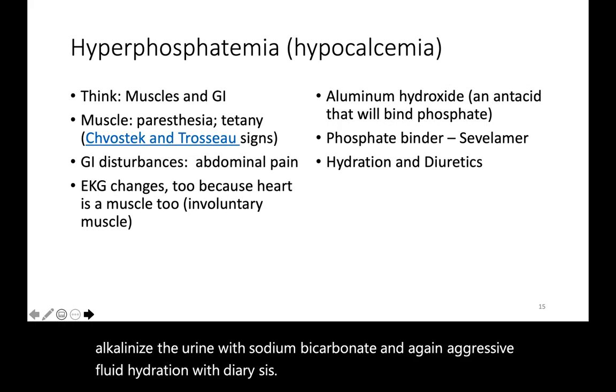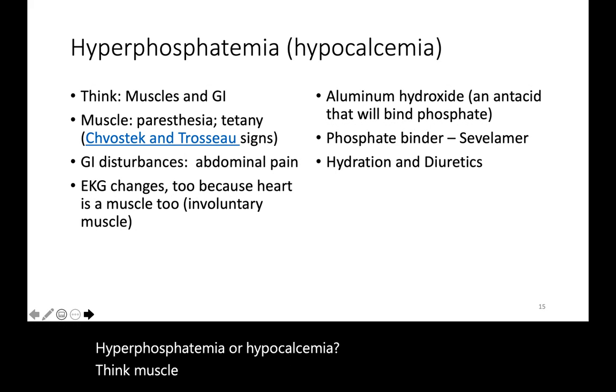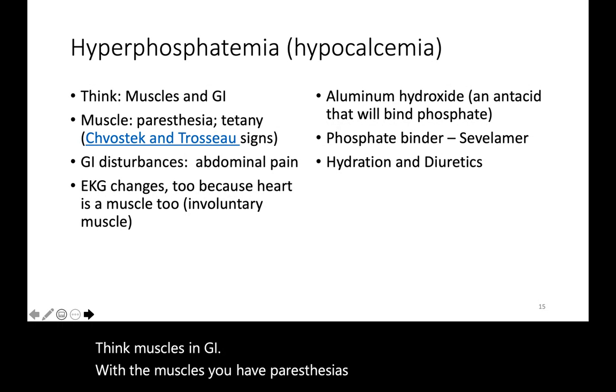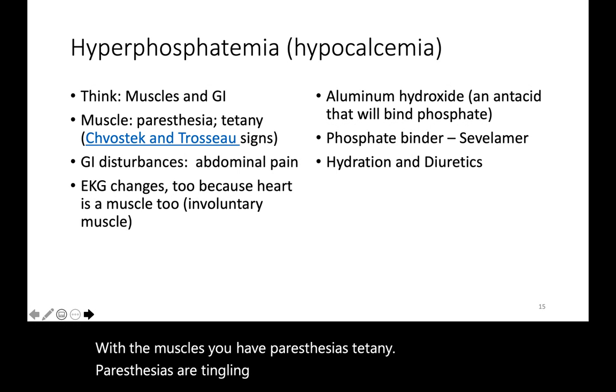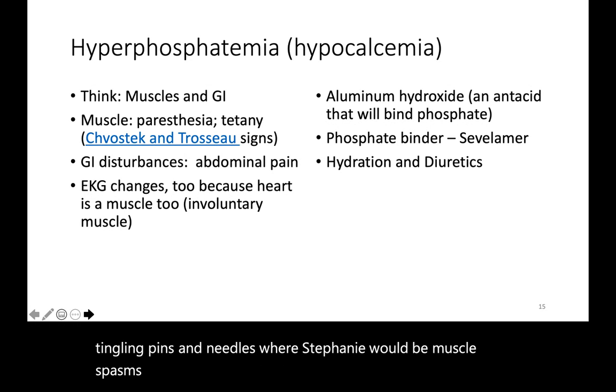Hyperphosphatemia or hypocalcemia. Think muscles and GI. With the muscles, you have paresthesias, tetany. Paresthesias are tinglings, feelings of pins and needles, whereas tetany would be muscle spasms or involuntary contraction of muscles.